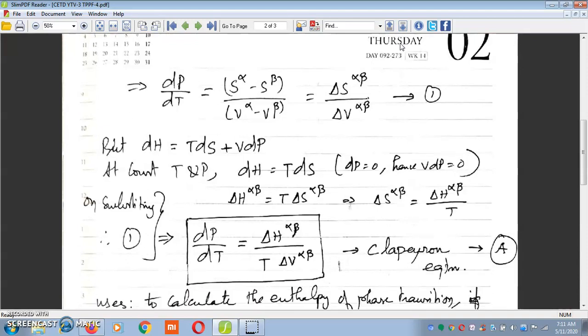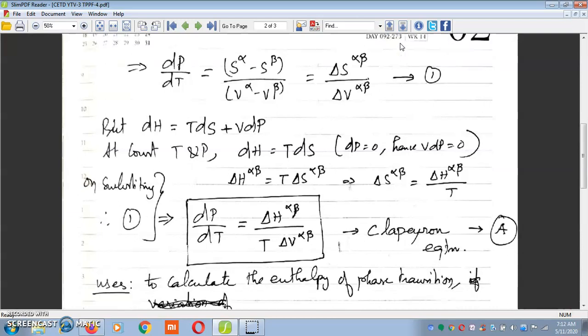Or I can write del H alpha beta is equal to T into del S alpha beta, or del S alpha beta is equal to del H alpha beta divided by T. Therefore, equation 1 becomes dP by dT is equal to del H alpha beta divided by T into del V alpha beta, as given by equation A. This is called Clapeyron equation, and this is applicable for all phase transition processes like melting, evaporation or sublimation.